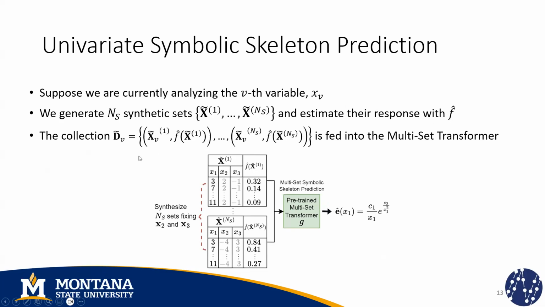So now we have a collection of multiple sets which are input-response pairs, right? And that is the definition of our multi-set transformer. We're going to feed all of these multiple sets into our pre-trained multi-set transformer. And the output is going to attempt to describe the functional form that all of these input sets have in common.